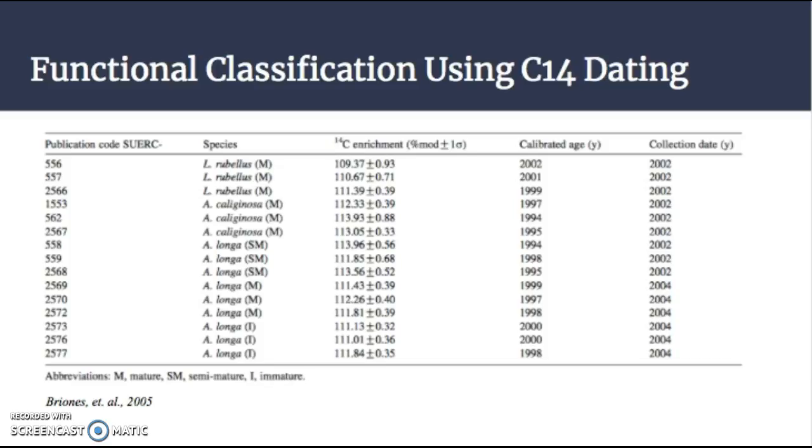And you can see this by looking at the calibrated age column on this chart for each individual worm and comparing it to the collection date. So here, the species L. rubellus is epigeic, because you can see that the carbon they feed on is more recent in the soil layers, while A. caliginosa is endogeic. The carbon they feed on is from older material in the soil.